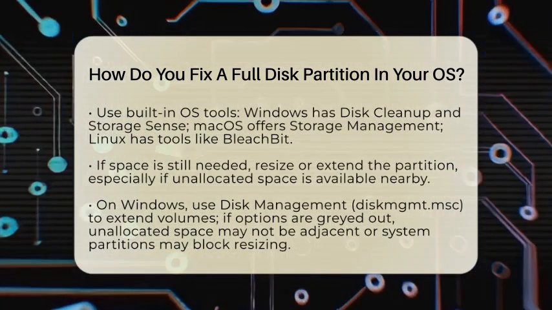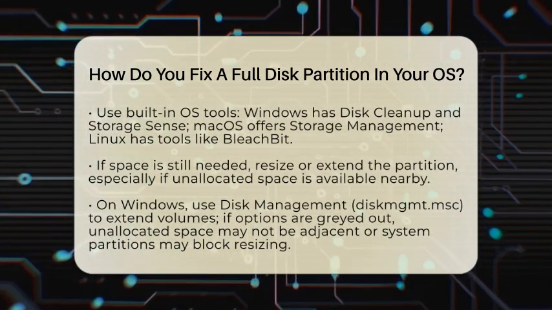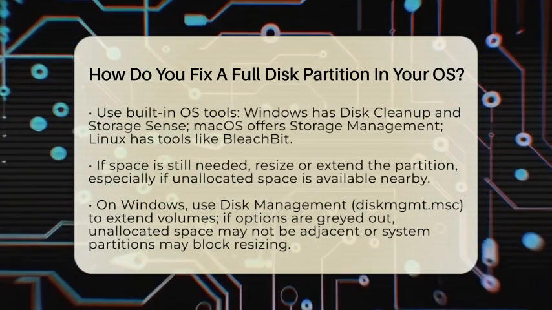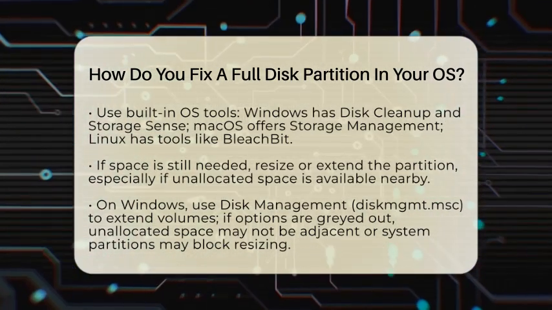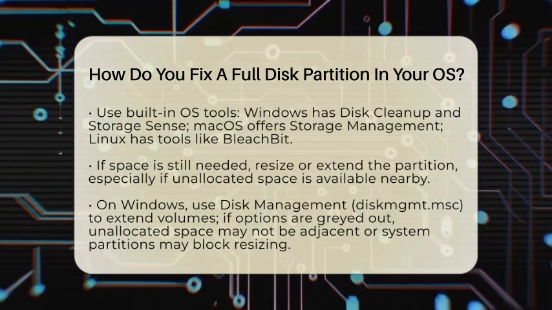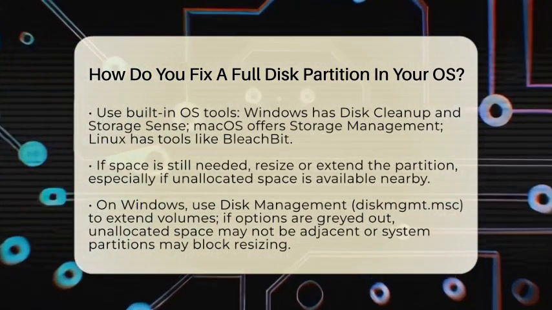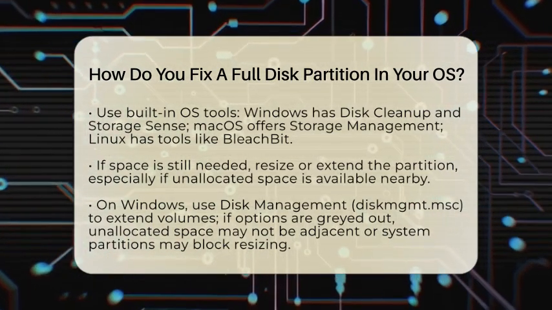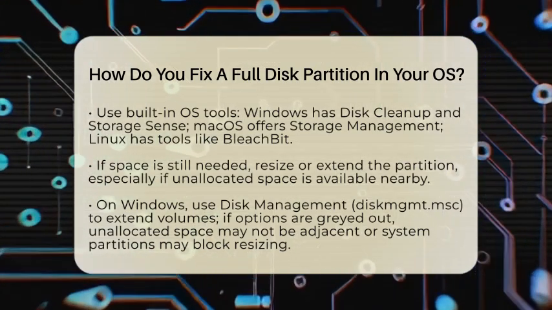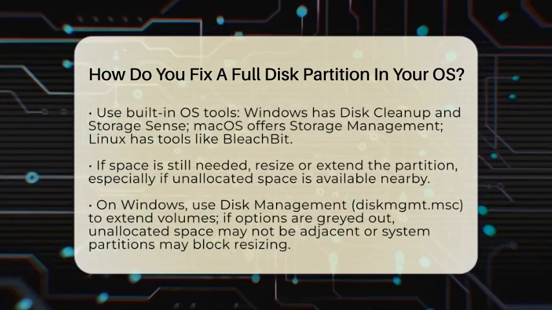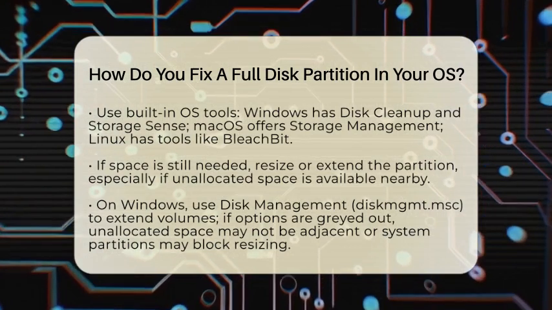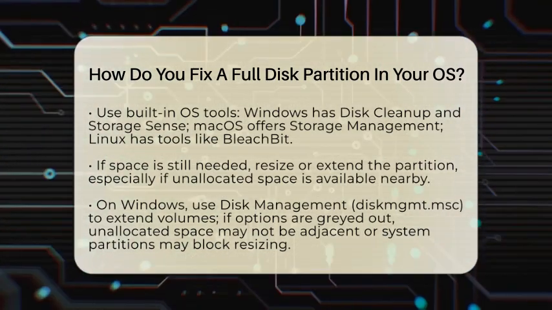If clearing files isn't enough, you might need to resize or extend the partition. Check if there is unallocated space next to the full partition. If so, you can add this space to the partition. On Windows, open Disk Management by typing diskmgmt.msc. Right-click the full partition and choose Extend Volume if the option is available.